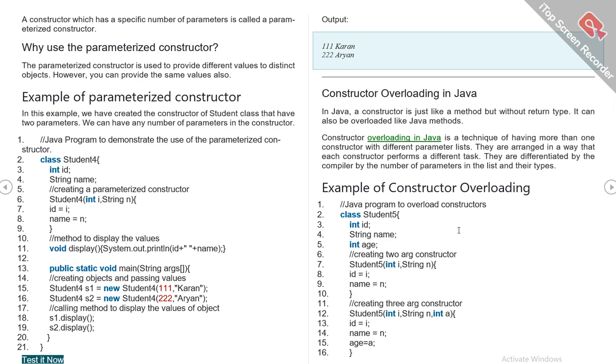Constructor overloading in Java. In Java, a constructor is just like a method but without a return type, and it can also be overloaded like Java methods. Constructor overloading is a technique of having more than one constructor with different parameters, arranged so that each constructor performs a different task. They are differentiated by the compiler by the number of parameters in the list and their types. Example of constructor overloading.